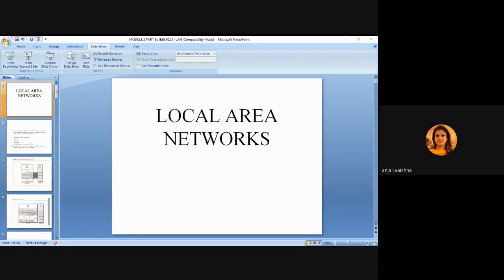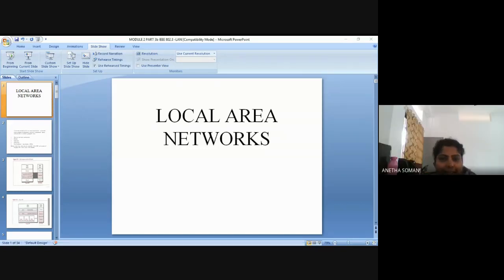The computer network that connects computers within a limited area. Okay, so LAN is a computer network that is designed for a limited geographic area, such as a building or a campus. So LAN is nothing but a local area network, where very many nodes will be connected, and that will be limited to a small geographical area. It can be inside a college campus or any campuses or inside a building.